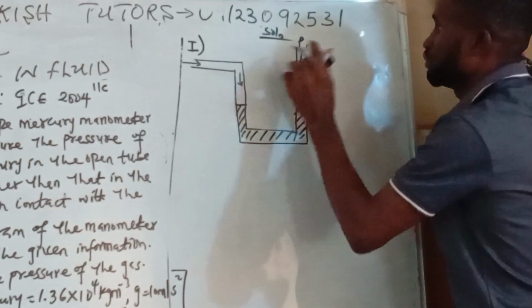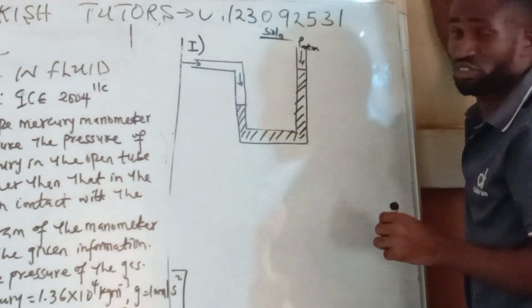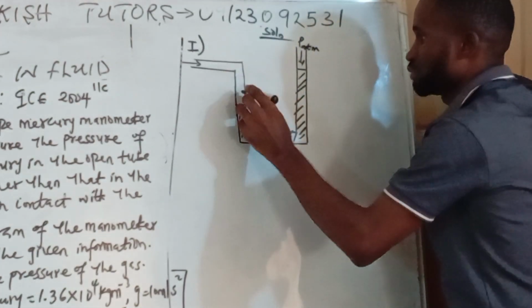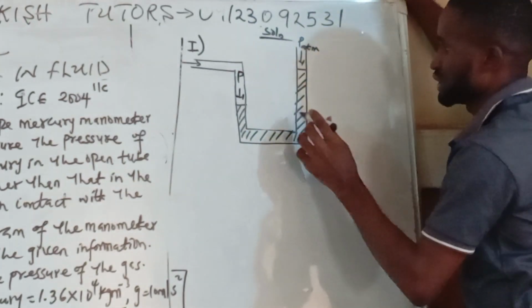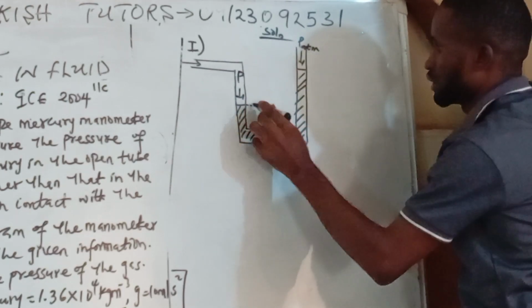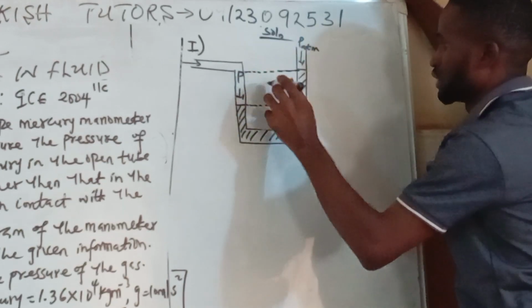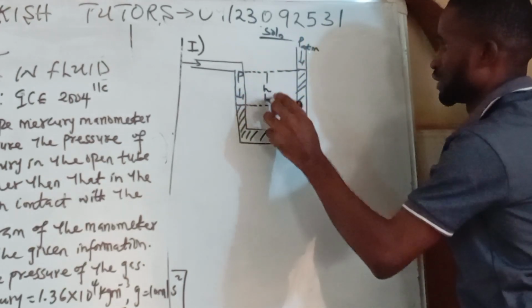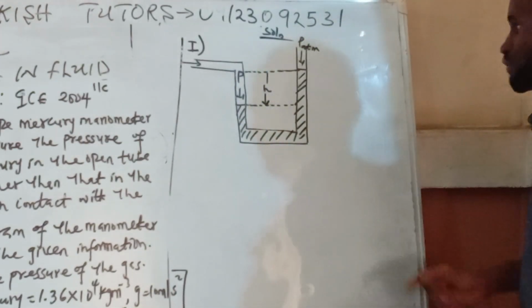Okay, here is my P. This one is my atmospheric pressure. Then this place is just my P, my normal pressure. Okay. Then if I'm taking that, of course, I'm going to take from here. Okay. So this is what we have. So this is the sketch of what we need now.